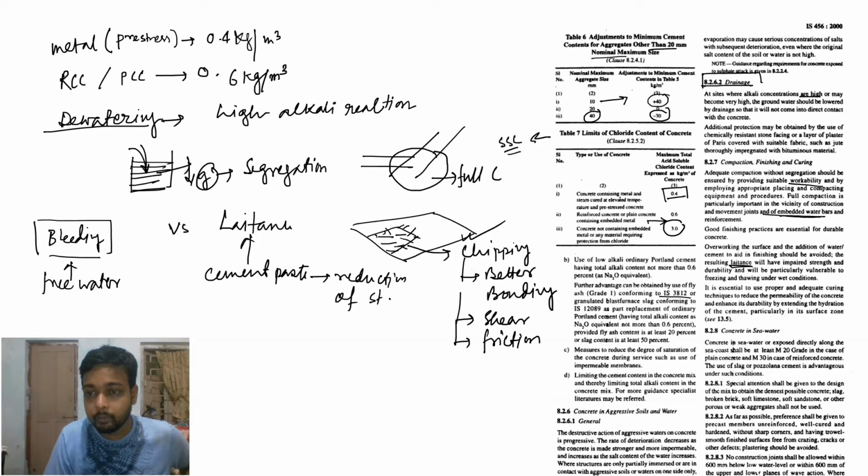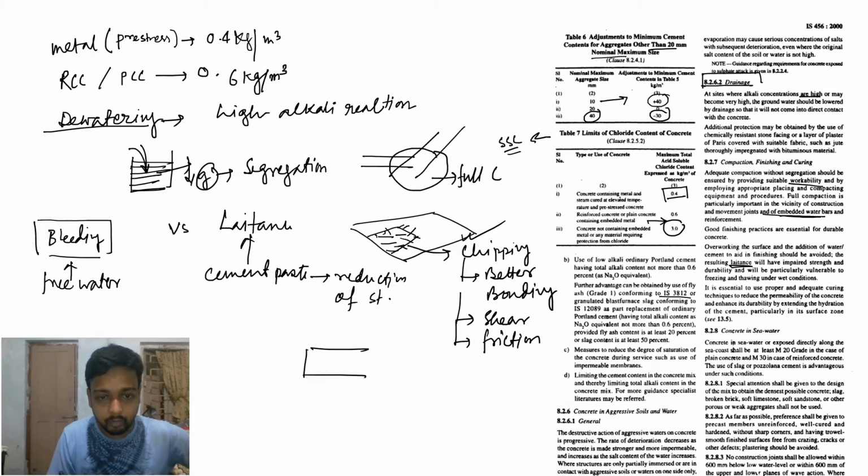The resulting laitance will have impaired strength and durability and will be particularly vulnerable to freezing and thawing under wet conditions. It is essential to use proper and adequate curing techniques to reduce permeability of concrete and enhance durability by ensuring hydration of the cement. Okay. If you are not doing proper curing, then there is a chance of permeability. Permeability means water tries to flow. Because what is the heat of hydration? Heat of hydration means heat.